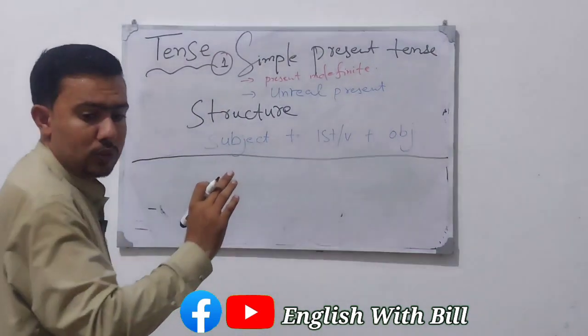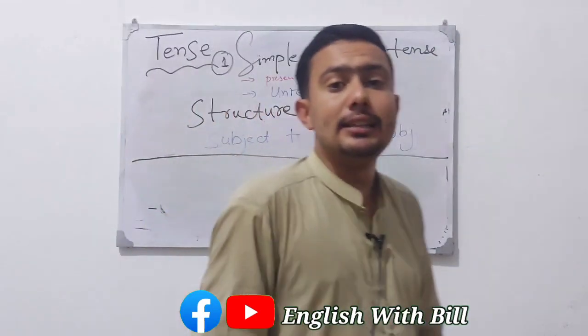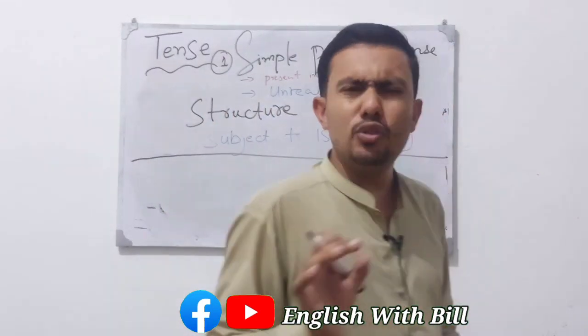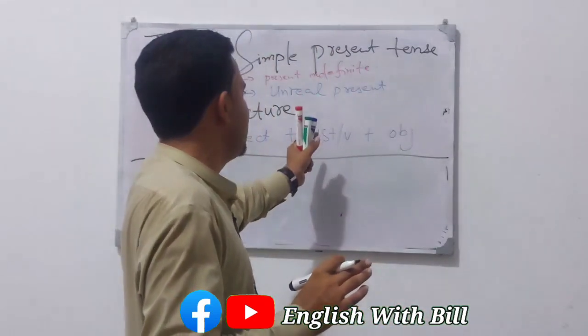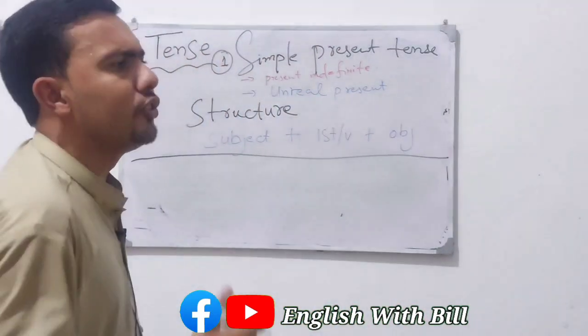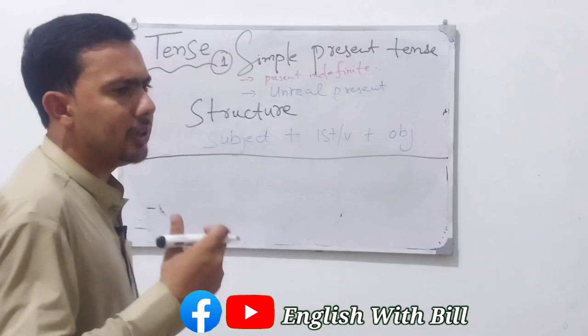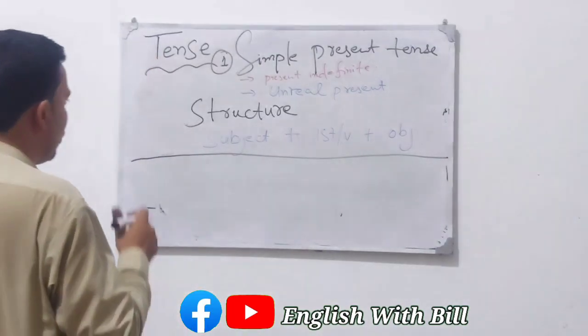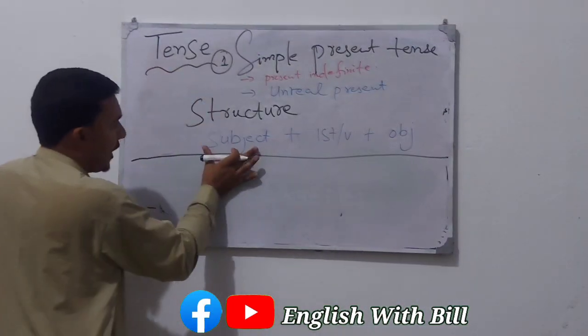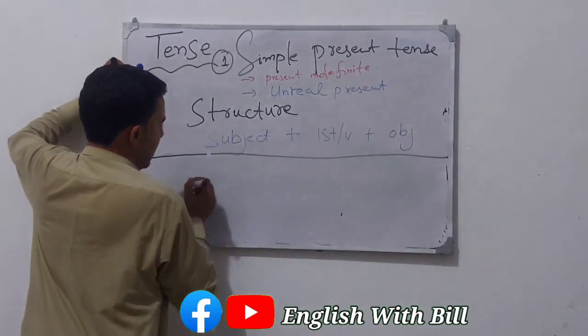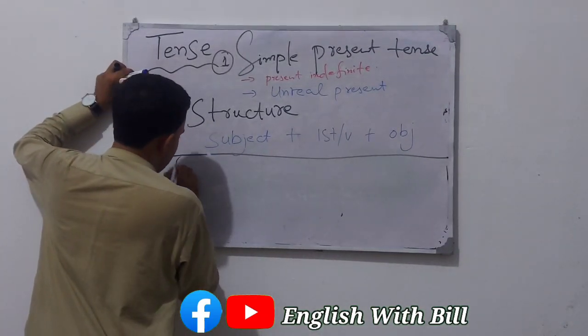Try to remember this concept. It is only concerned with this tense. It is a little bit difficult. Try to understand it, the other will become simple. So we have 2 types of subjects, like singular subjects.